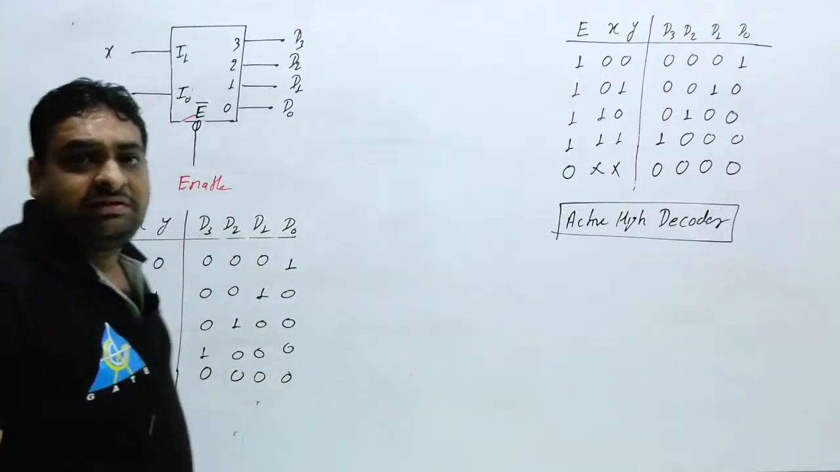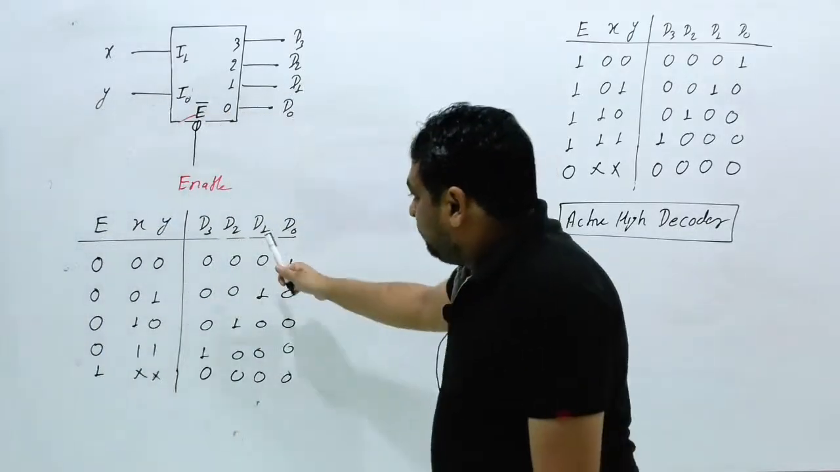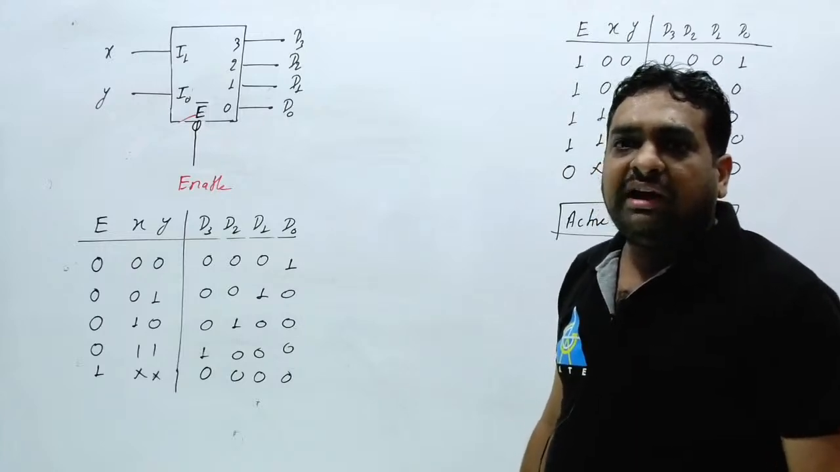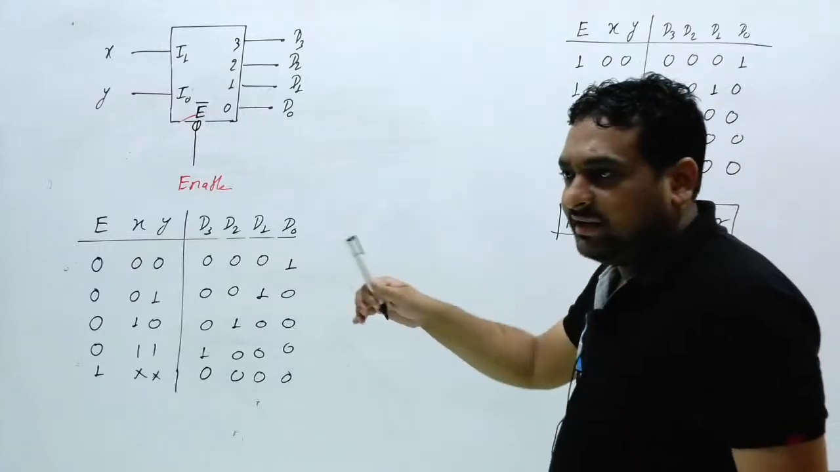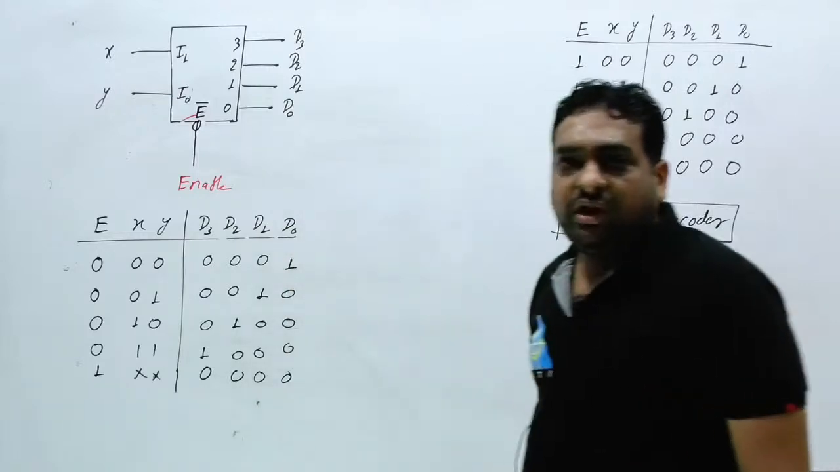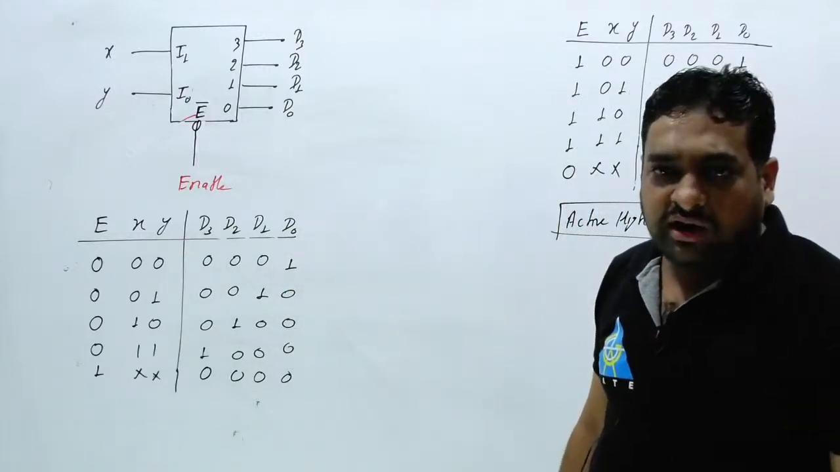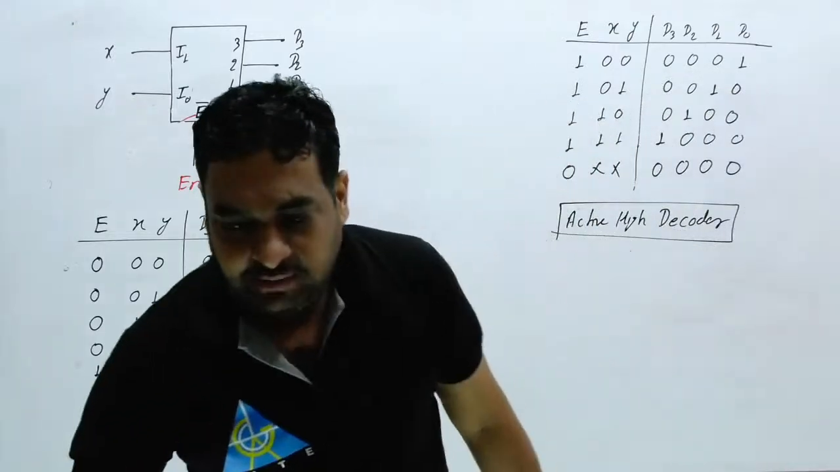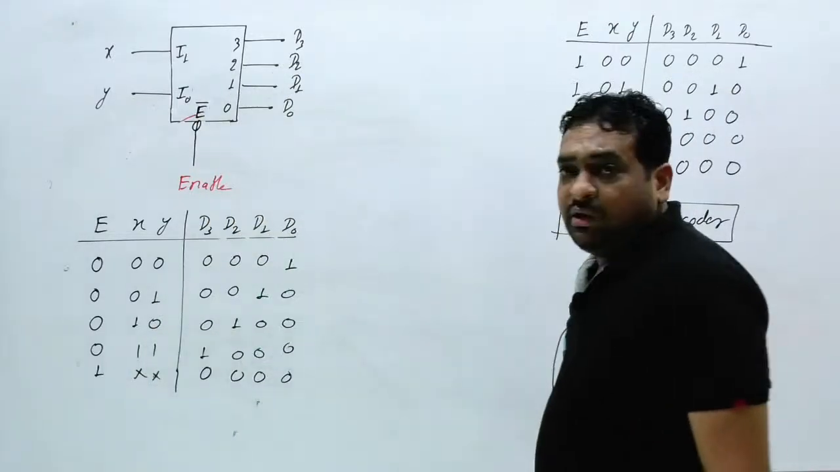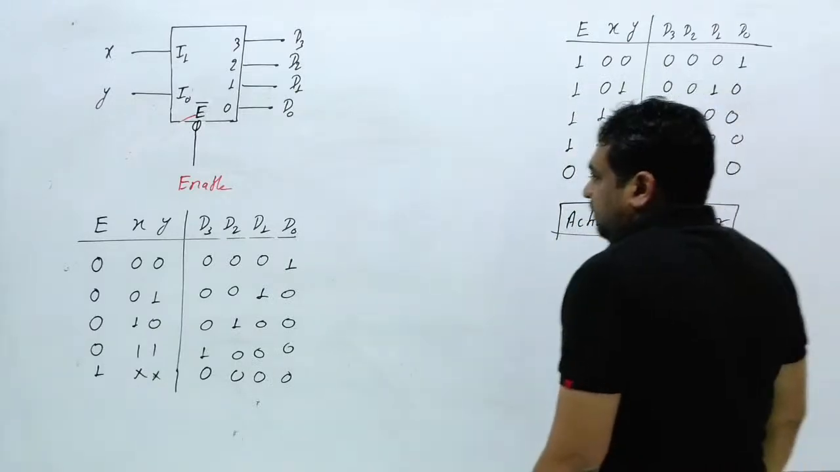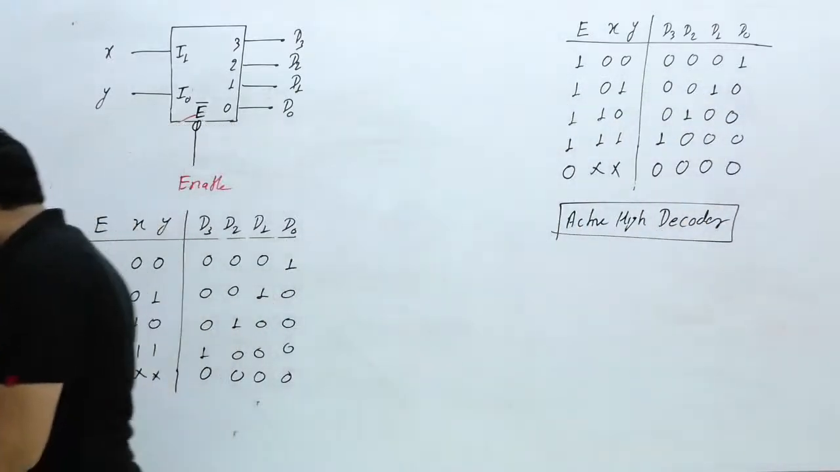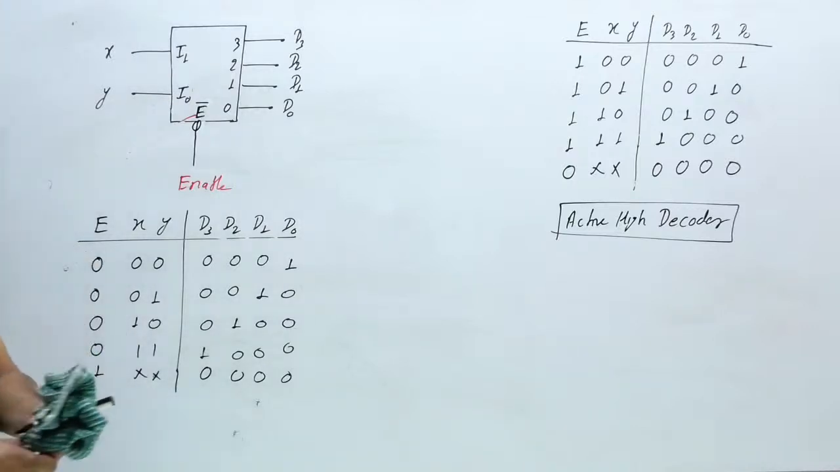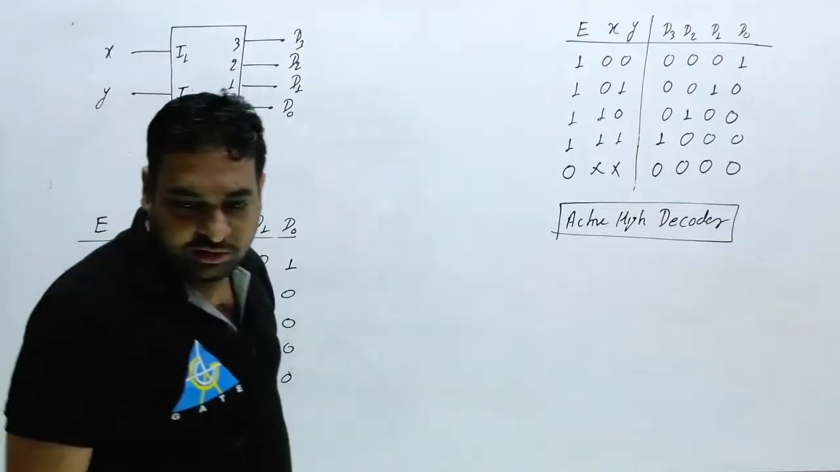Okay? Can anybody tell me, should I call this decoder an active high decoder or an active low decoder? Tell me, what should I call this decoder? Active high or active low? I am waiting for your answer.